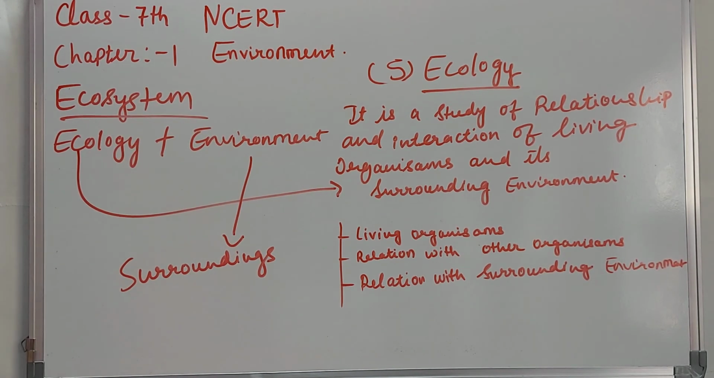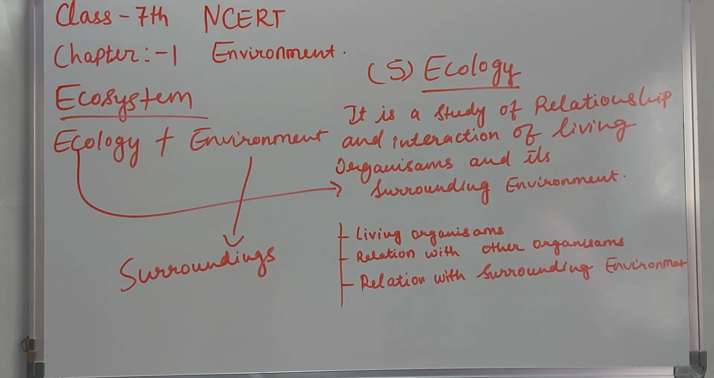So what was the definition again of ecology? It is a study of relationship and interaction of living organisms and their surrounding environment. So the interaction that takes place between the living organisms and the surroundings. So this was about ecology and environment, the surroundings. When both these things interact and combine with one another, then the ecosystem is wholly formed. So this was all about this chapter.